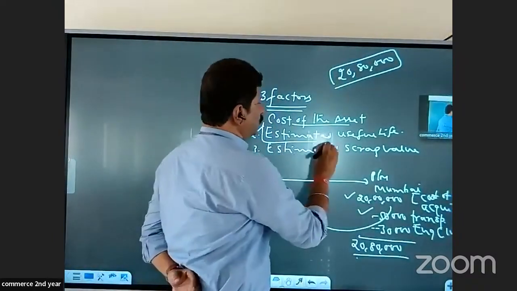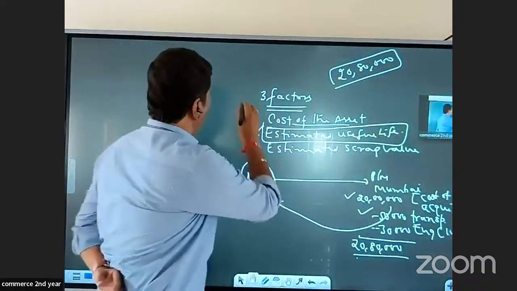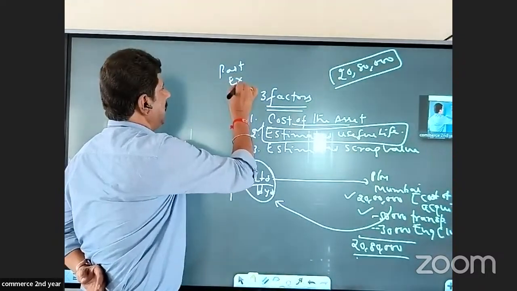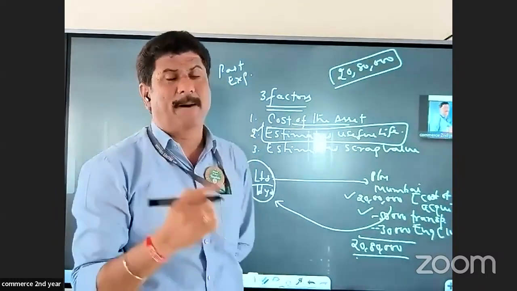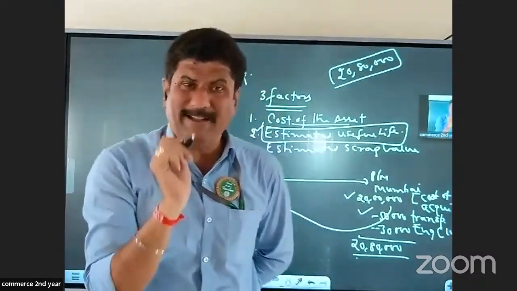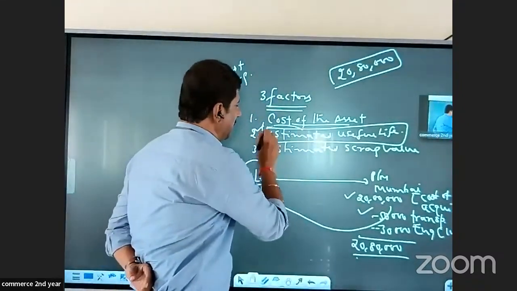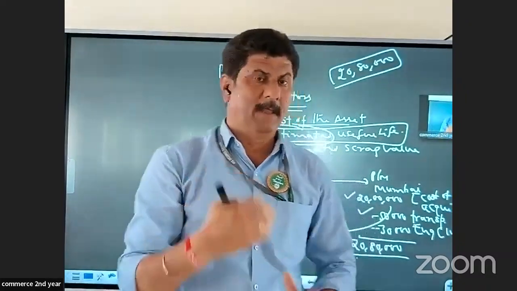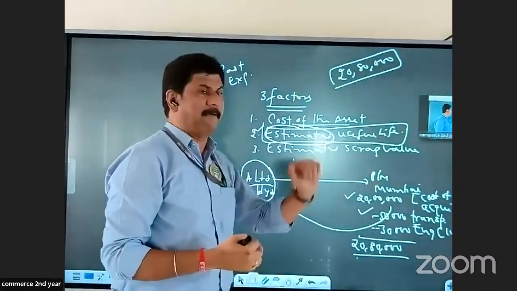So this estimated useful life will be calculated out of our past experience. How do we calculate this? We calculate it out of our past experience. It is not exact life. Remember, it is an estimated life. It can be either 1 year more or it can be 1 year less. In the same manner, estimated scrap value.